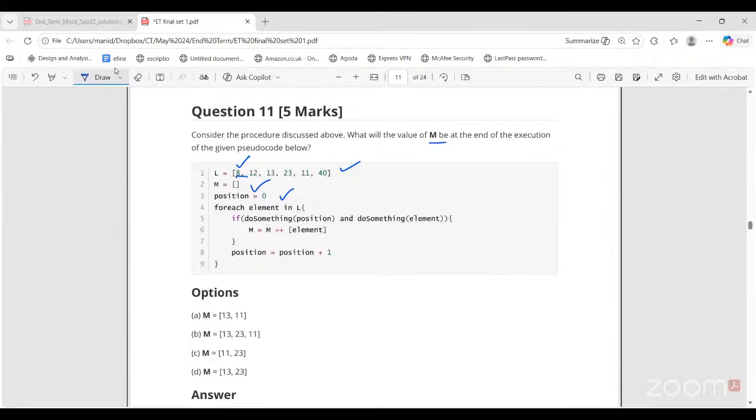The first position is 0. I'm doing the first iteration. Let me number it. First iteration, if statement: do something of position that is 0, and do something of element which is 8.